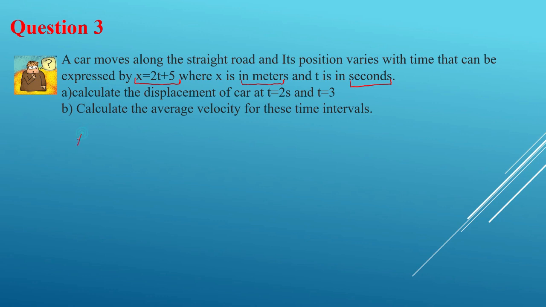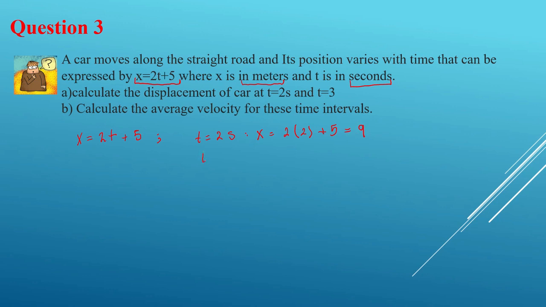So I have this equation right here, 2t plus 5, right? Let's solve it for t equal to 2 seconds. So here I have x equal to 2 times 2 plus 5, which is going to be 9.